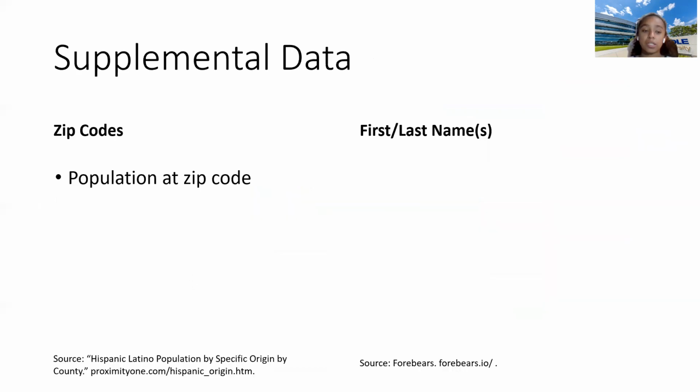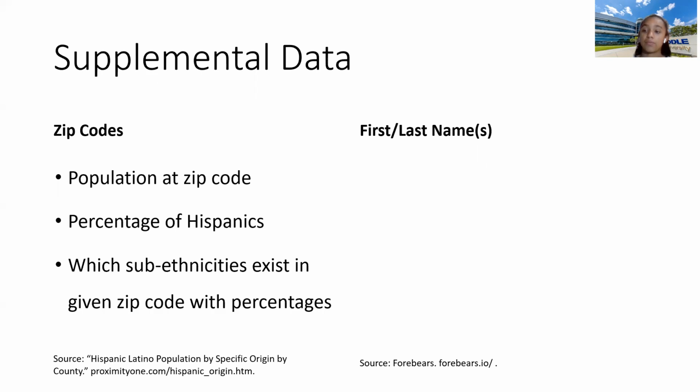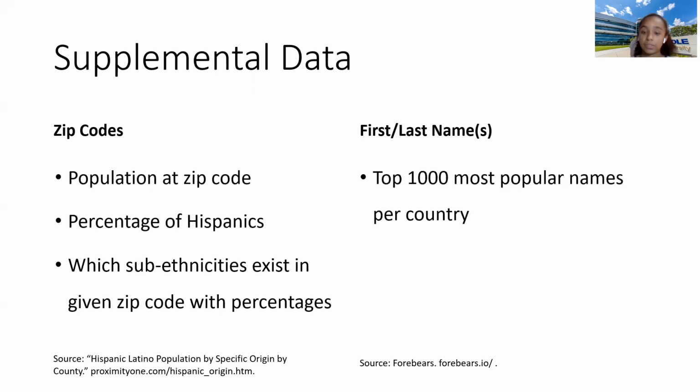So for our supplemental data, we have zip codes, which give us the population at an individual zip code, then the percentages of Hispanics at the given zip code, and then from there, a breakdown of which sub-ethnicities exist at the given zip code with percentages. For our first and last names, we took the top 1,000 most popular names per country. As seen in our previous slides, we are taking that for all 19 countries. From there, we have our model.